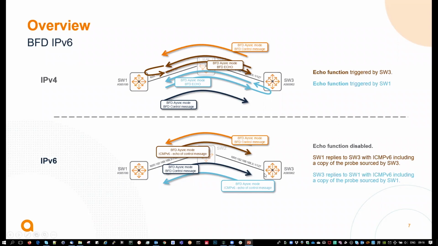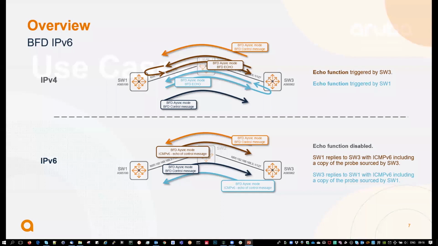And switch 3 will reply to switch 1 as if it was a loopback, but in software. For that, it will use ICMPv6 to include the copy of the probe that was sent and sourced by switch 1. So this is the way we achieve the same thing, but instead of doing it in hardware, it's done in software.